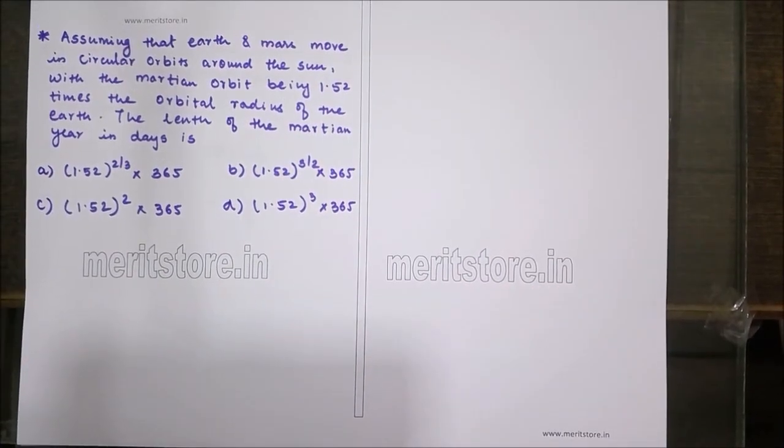Assuming that Earth and Mars move in circular orbits around the Sun, with the Martian orbit being 1.52 times the orbital radius of the Earth, the length of the Martian year in days is, the options given are 1.52 raised to 2 by 3 times 365, 1.52 raised to 3 by 2 times 365, 1.52 raised to 2 times 365, and 1.52 cube into 365.